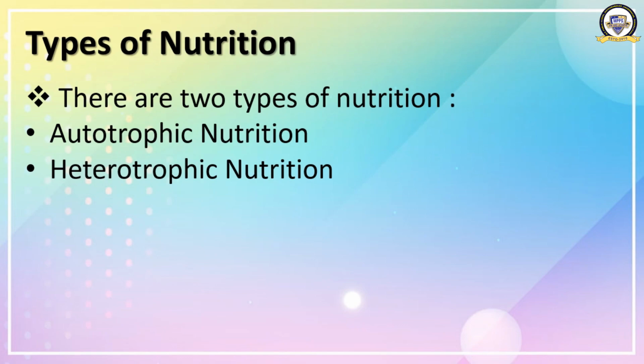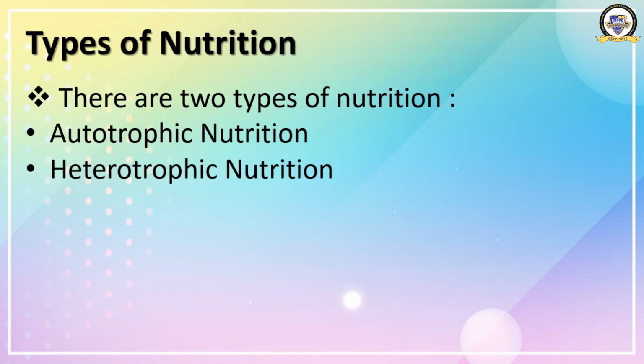What do you mean by autotrophic nutrition? It is a mode of nutrition in which the organisms prepare their food by themselves. For example, green plants. Secondly, heterotrophic nutrition is the mode of nutrition in which organisms cannot prepare their own food, so they depend on other organisms for their food.